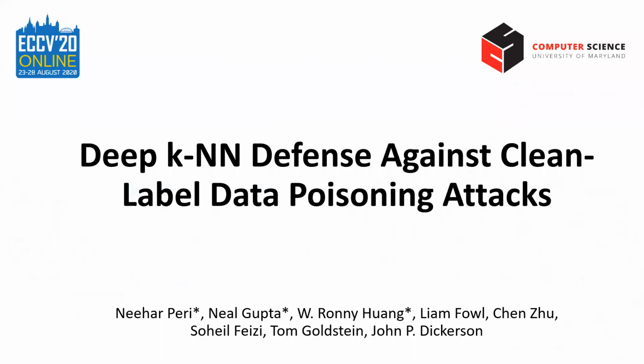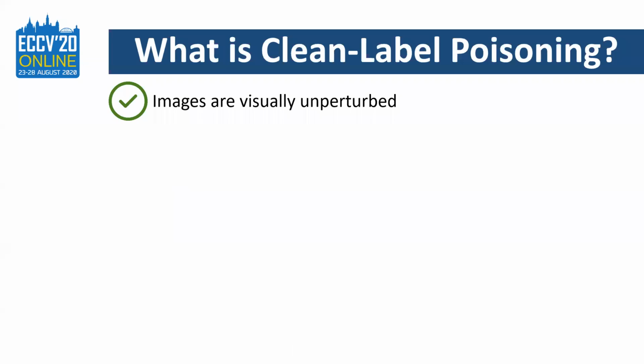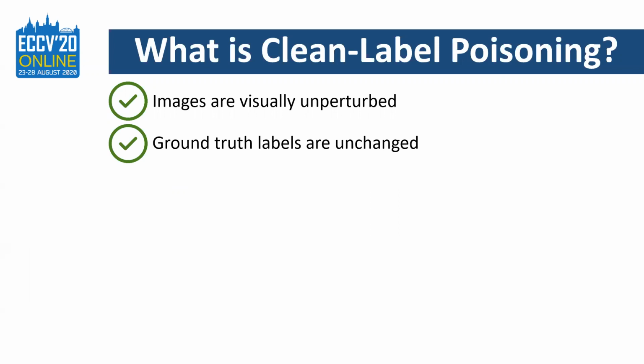My name is Nihar Perry, and I'm excited to share our recent work, Deep KNN Defense Against Clean Label Data Poisoning. First, I'd like to start by answering the question, what is clean label poisoning? Clean label poisoning has two properties. The images are visually unperturbed, and the ground truth label matches the content of the image.